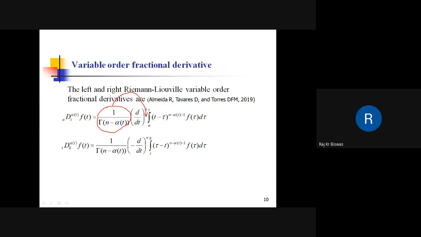This gives a type 2 form of representation, and in the type 3 representation, it is taken inside the integral. So they are completely different. Now in this presentation, I will be using the type 1 representation. I am not going to discuss the type 2 and type 3 representations of variable order fractional derivatives.